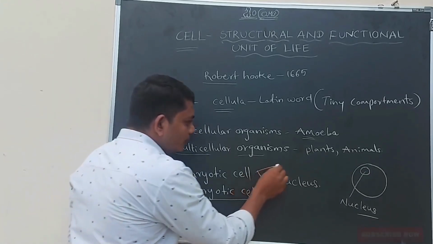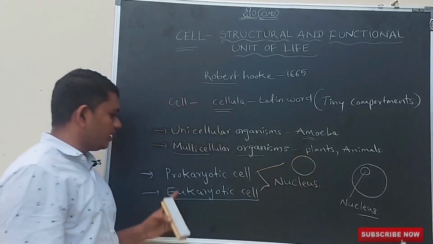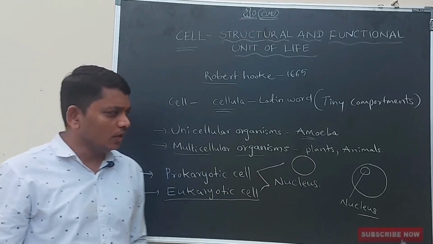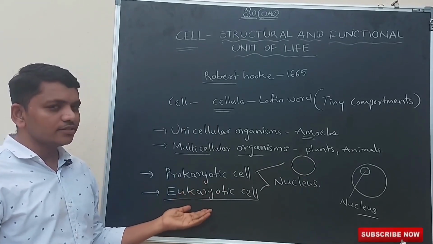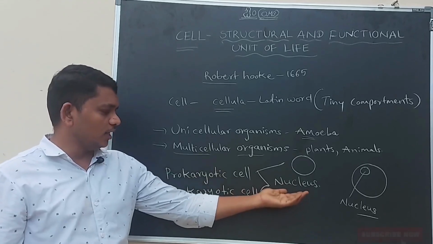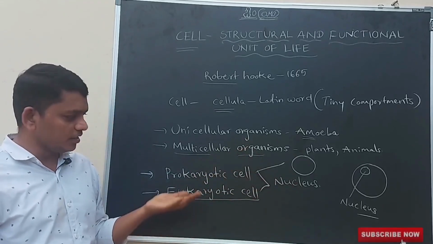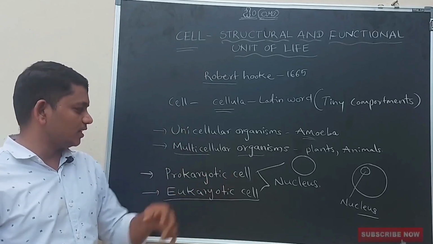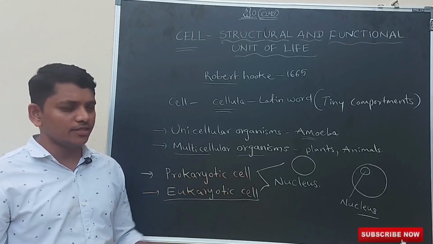If there is no nucleus in the cell, it is called a prokaryotic cell. Here we are classifying the cells on the basis of presence of the nucleus. If the nucleus is present, it is a eukaryotic cell. If there is no nucleus, it is a prokaryotic cell.